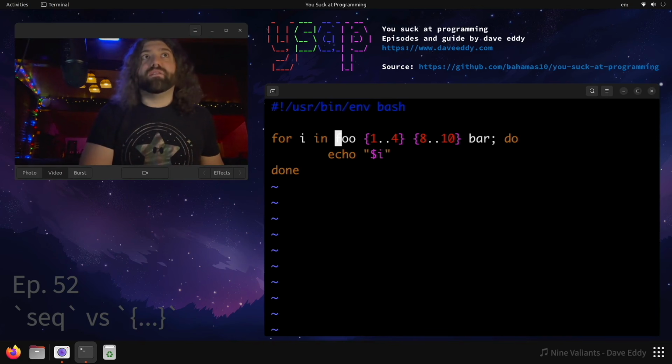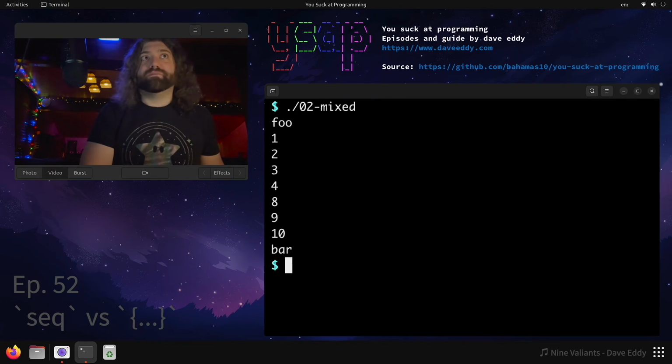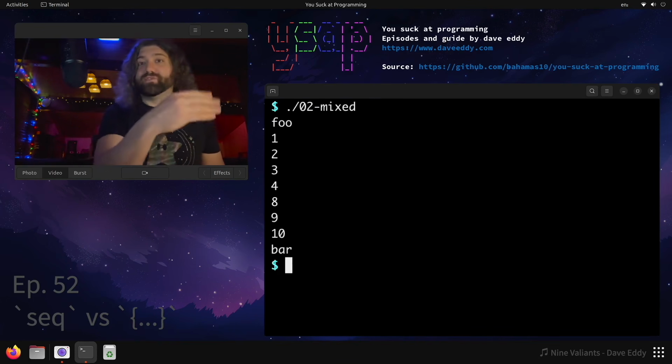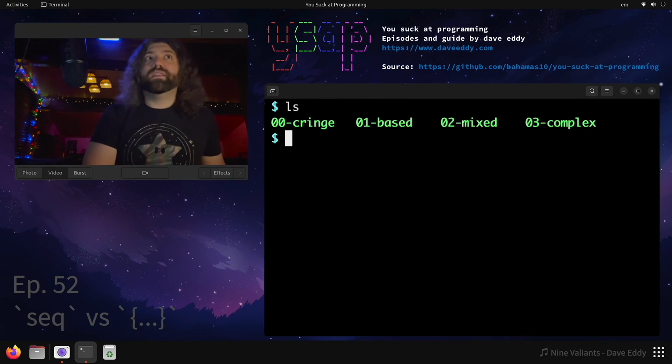So for i in foo, 1 through 4, 8 through 10, bar. So what's this going to output? Well, let's take a look. It outputs exactly what you think it would output. You just shove stuff in the for loop, and then it just iterates it in that order. Pretty useful, pretty neato. And then what's the last thing we have here?